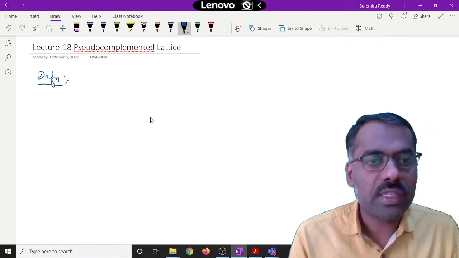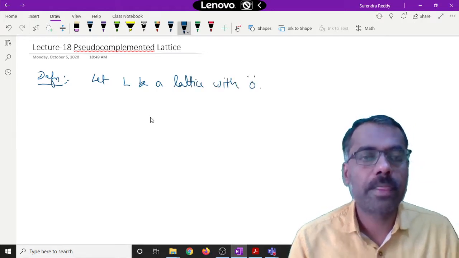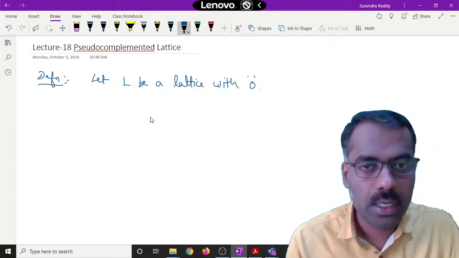Let L be a lattice with 0, that means it is the smallest element.